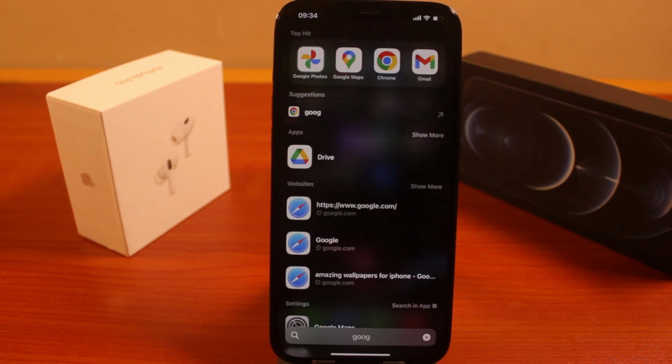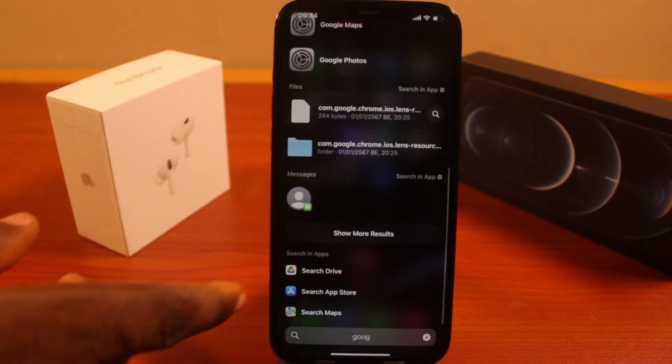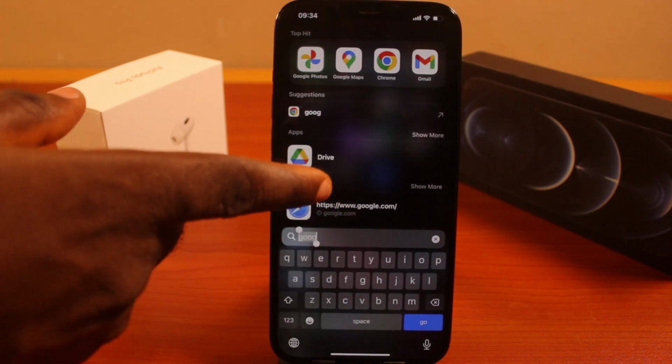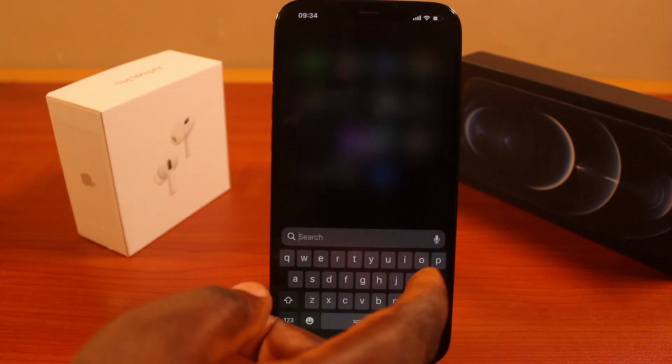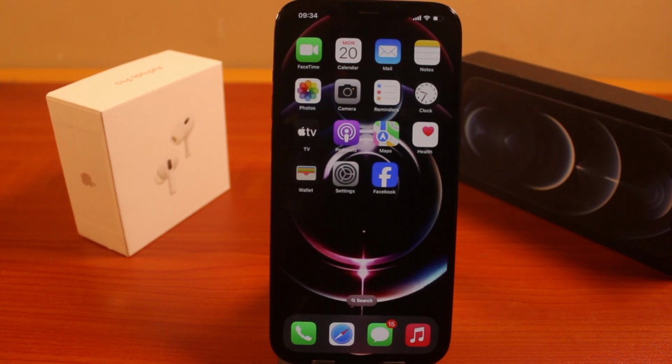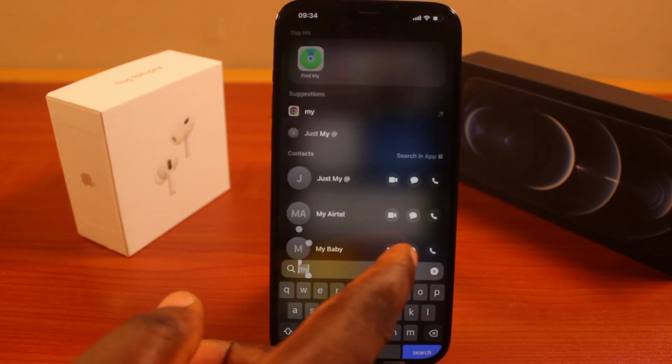In this video, I'm going to show you how to stop images from showing in iPhone Spotlight search, just like what you're seeing. So each time you're using the iPhone Spotlight search to search for any application just like this, then you should see this kind of pop-ups. So if you want to put an end to this, iPhone allows you to do this. So in this video, I'll walk you through how you can put an end to images showing up in your iPhone Spotlight search.